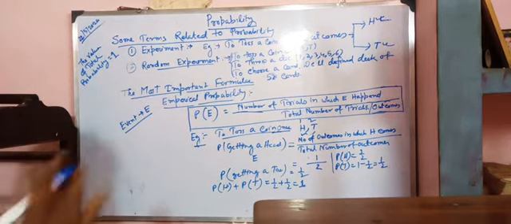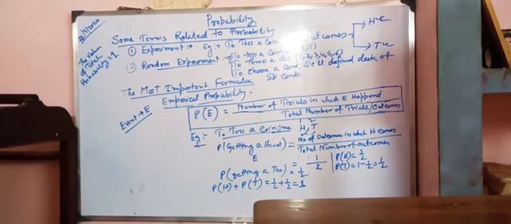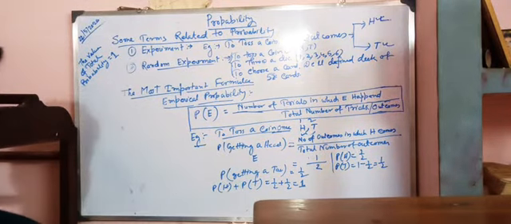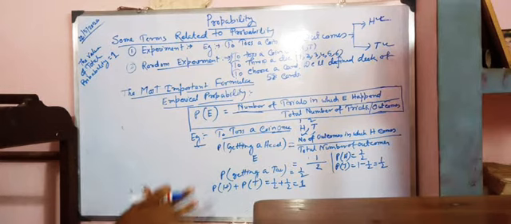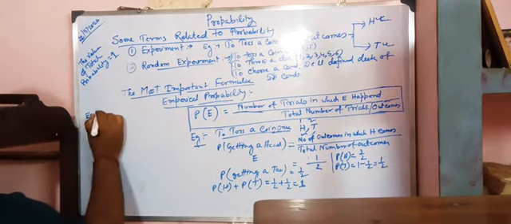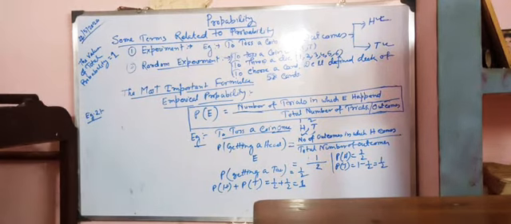So that was one definition, one example. Next, come to another example. I am not erasing it. Example number 2 is to throw a die.